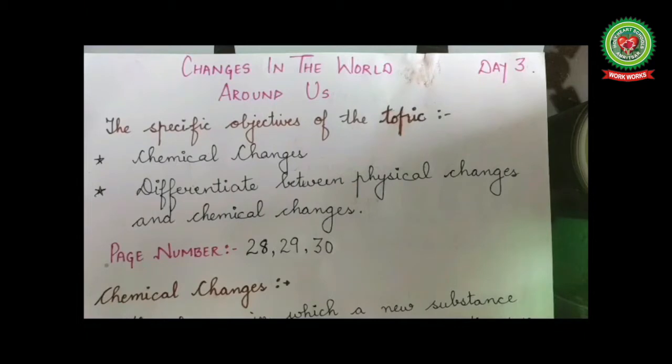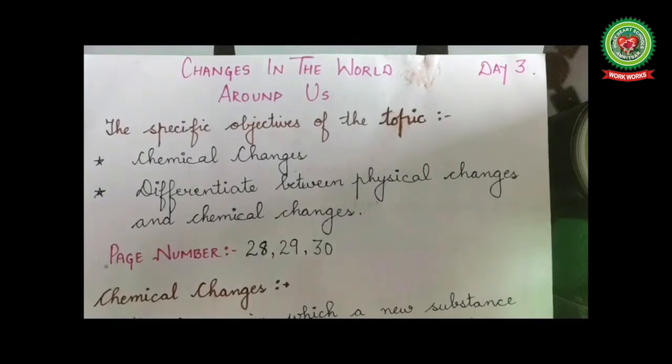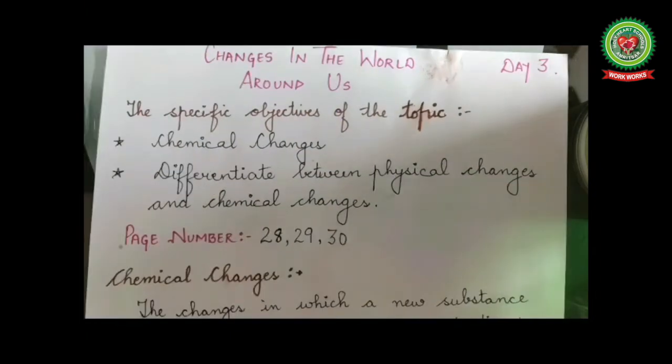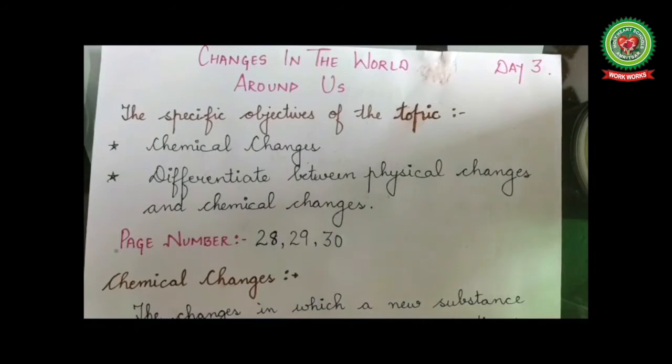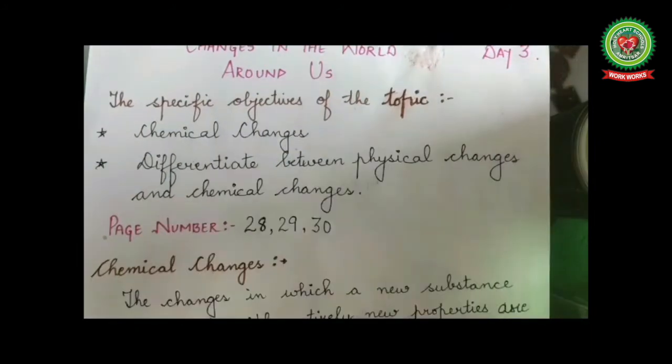The specific objectives of the topic are chemical changes and differentiating between physical and chemical changes. Students, in previous lectures we have discussed what is a change, classification of changes, natural and man-made changes, periodic and non-periodic changes, desirable and undesirable changes, fast and slow changes, reversible and irreversible changes, and physical changes. And today we are going to discuss chemical changes. So open page number 28 of your chemistry textbooks.